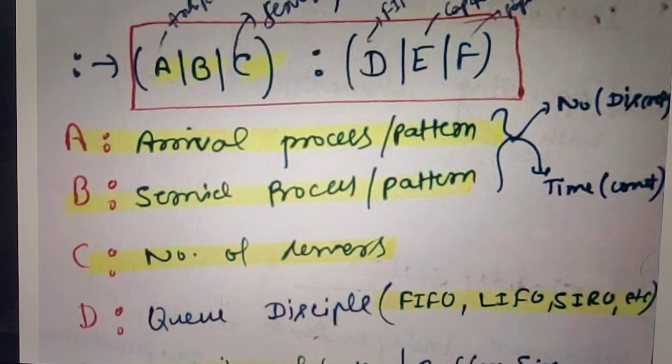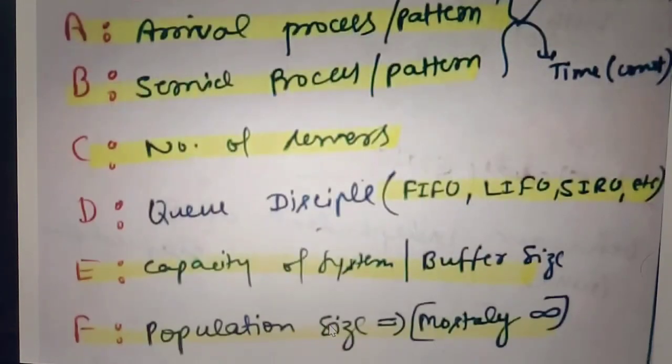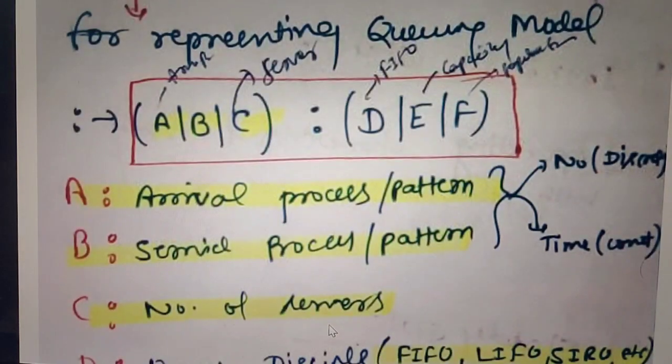And what is D? D is the queue discipline, the pattern in which customers are coming in the queue: FIFO, LIFO, priority or whatever. Then E is the capacity of the system or buffer size, and F is the population size. Mostly we represent this as infinite only. So we represent our queuing theory model in the pattern A B C colon D E F.